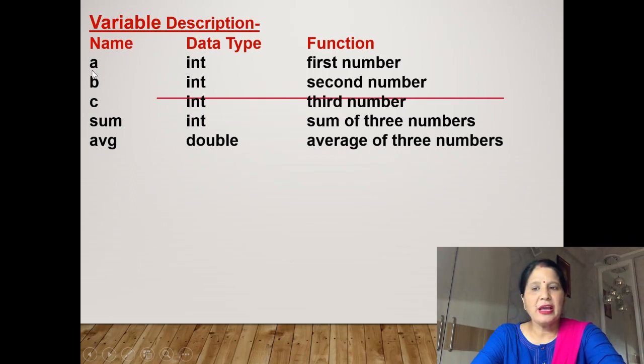Same way we will print the average, which is stored in avg, so we will print that variable plus avg. In the sum variable is stored the sum of three numbers. In the avg variable is stored the average of those three numbers, so we will print these variables here. Then two times we have opened here, so we will close two times here.